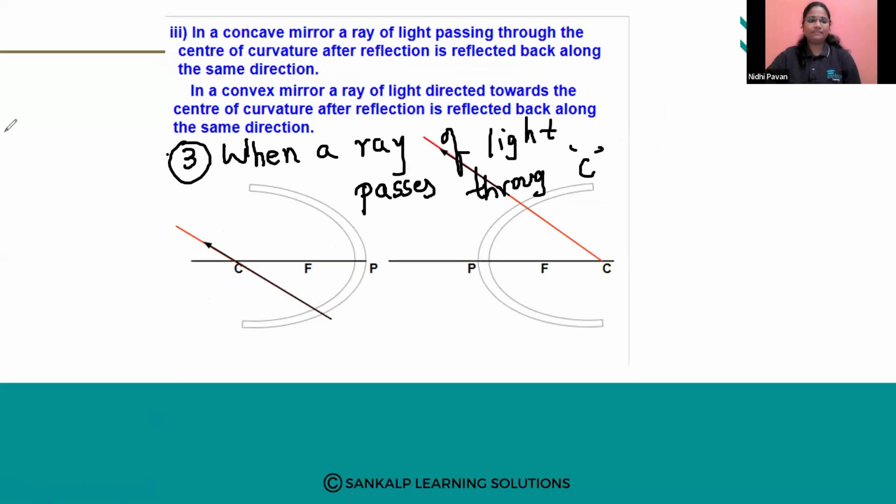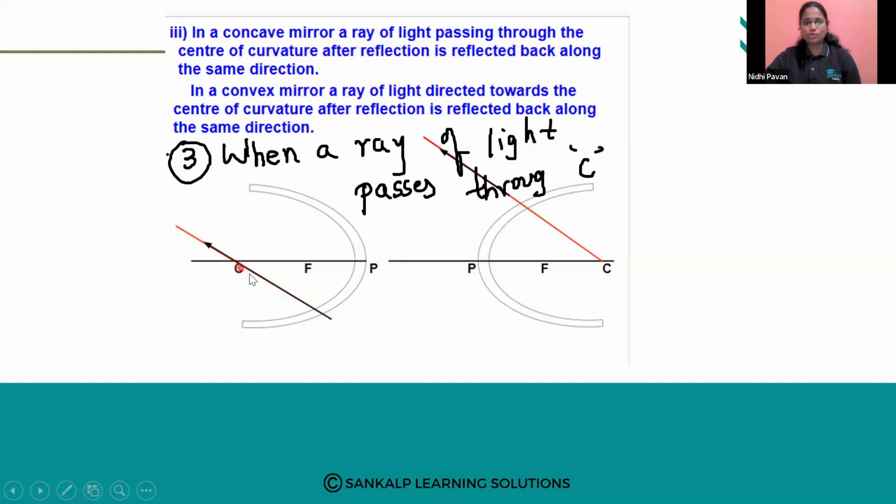So what will happen here? Let us see in the case of a concave mirror. Here you can see, in a concave mirror, a ray of light passing through the center of curvature. See, this red color is our incident ray.